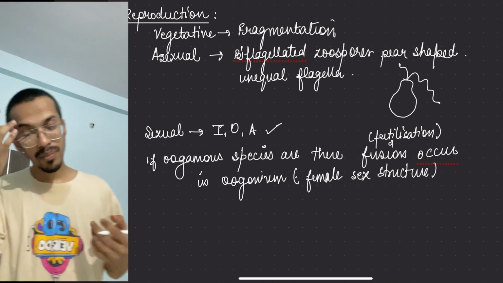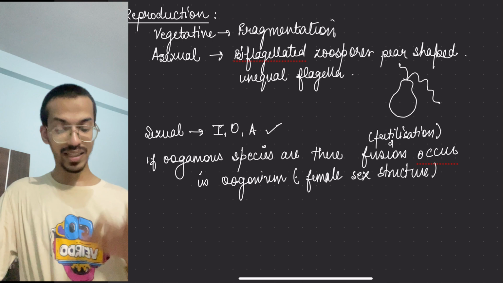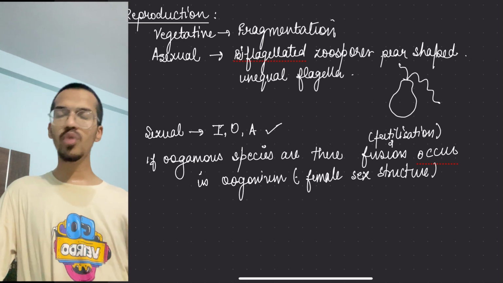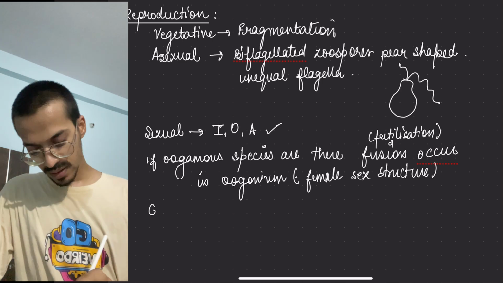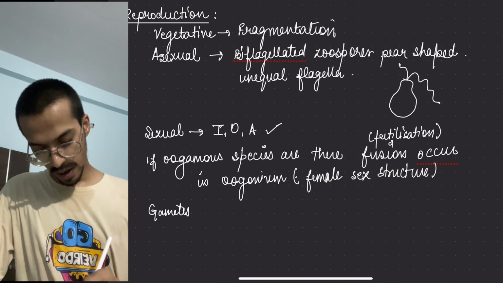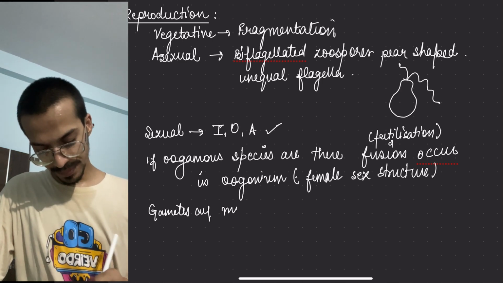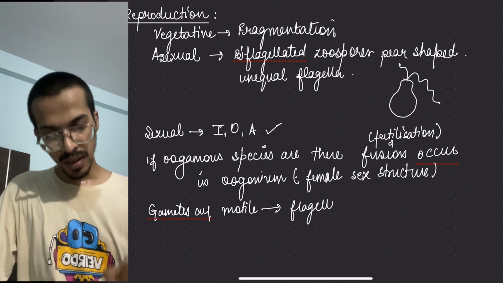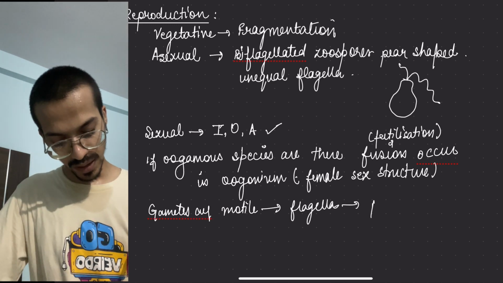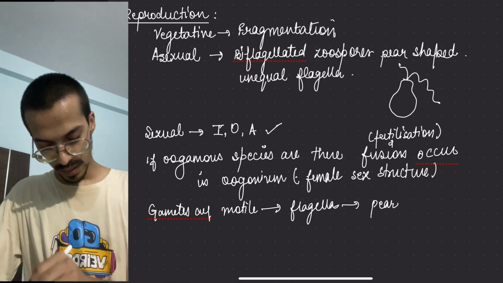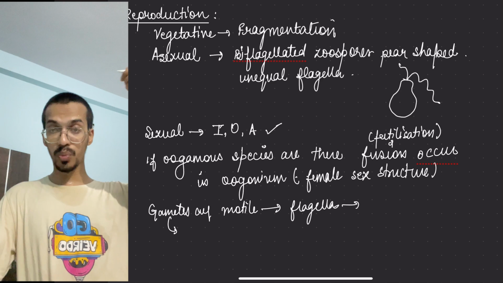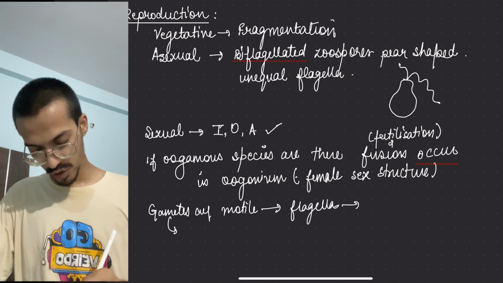Now here you have to remember how these gametes look. If oogamous species are there, there will be fertile structures. The gametes are motile, meaning flagella are present. They are pear shaped gametes, same as their spores, their gametes are also pear shaped.